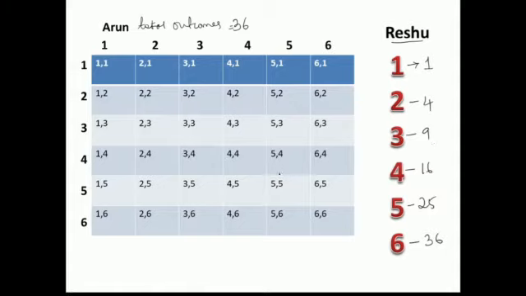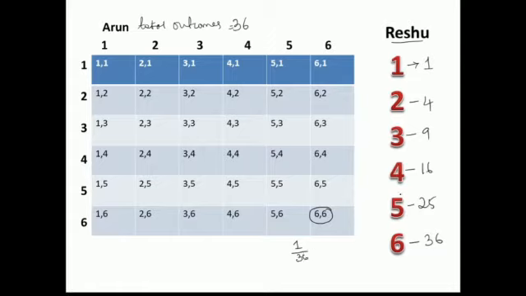The first question asked is about the maximum number, 36. In the case of Arun, only in one case, 6 into 6, 36 will come. So how many times does 36 come as a product? Only one time. What is the total number of outcomes? That is 36.